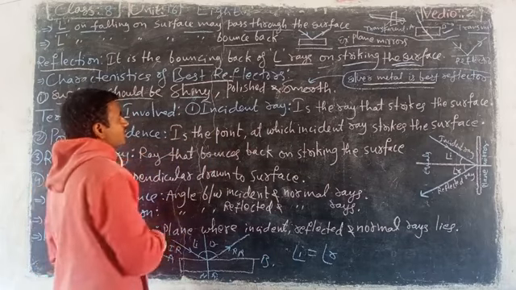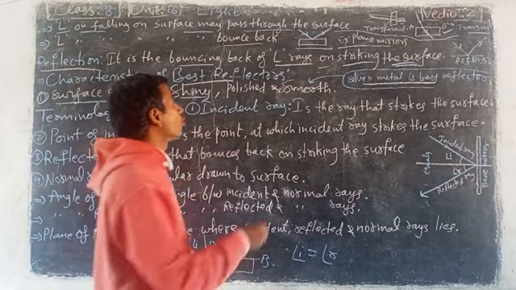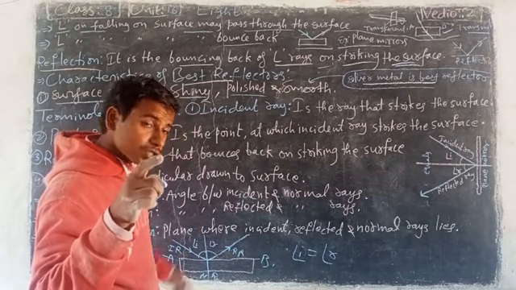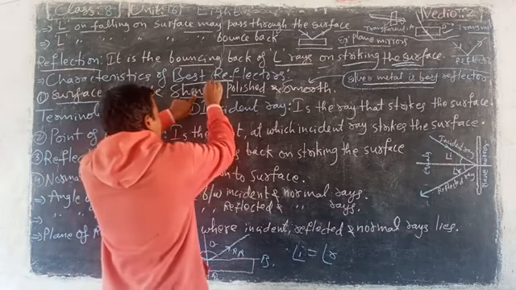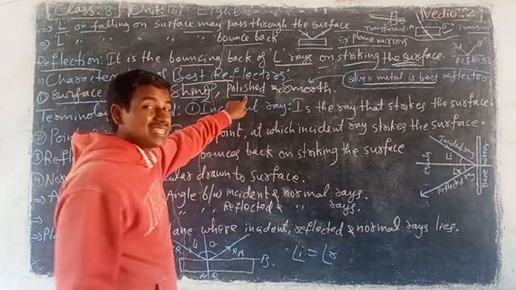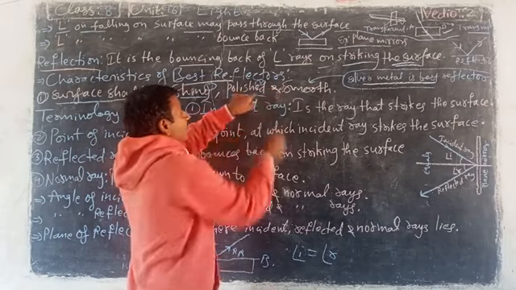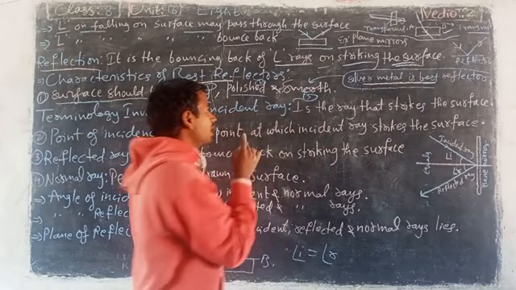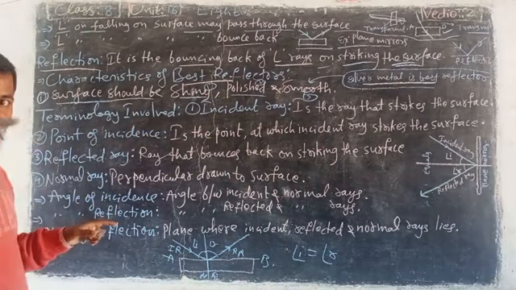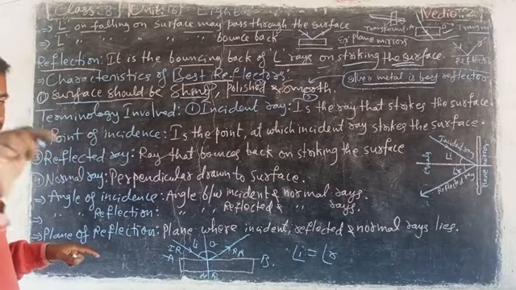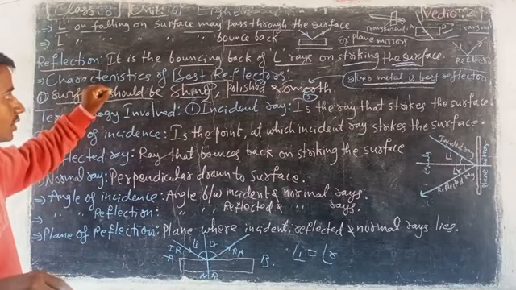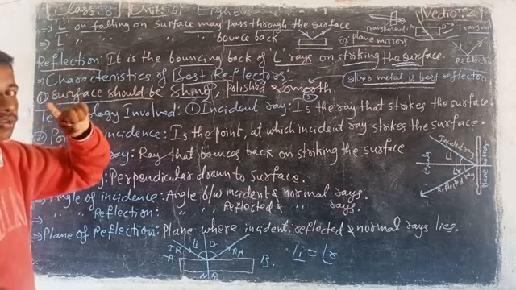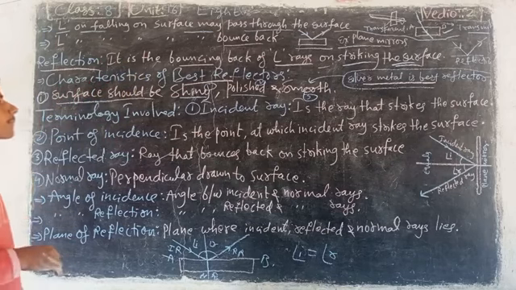Shiny is the first characteristic, polished the second, and smooth the third. Three characteristics should be in the best reflectors. That object should be shiny, polished, and smooth, compulsory. Next.